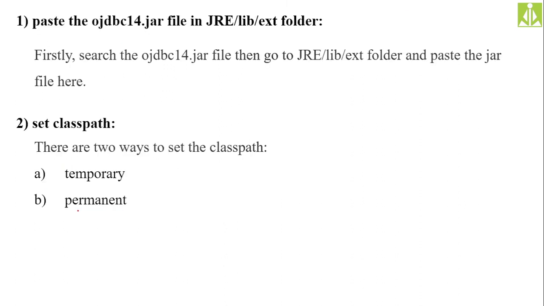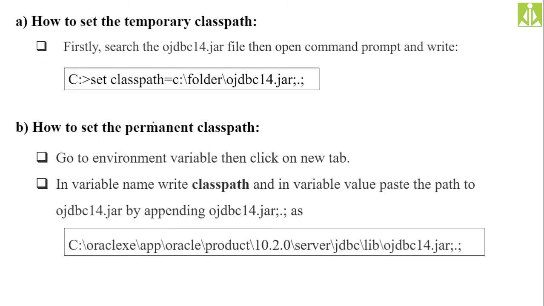Okay, class path setting, we have two different ways. One is the temporary setting and the other one is the permanent setting. Temporary setting we do with the help of the set classpath command. This is the temporary setting. And the permanent setting we have to do inside environment variables.